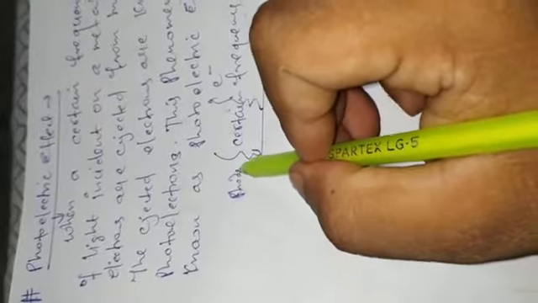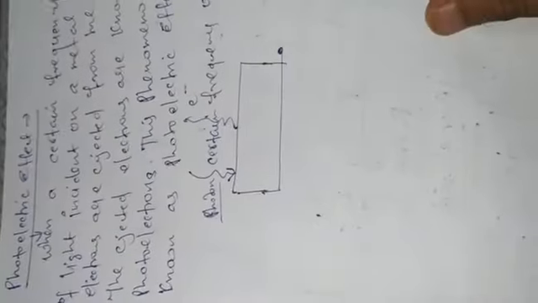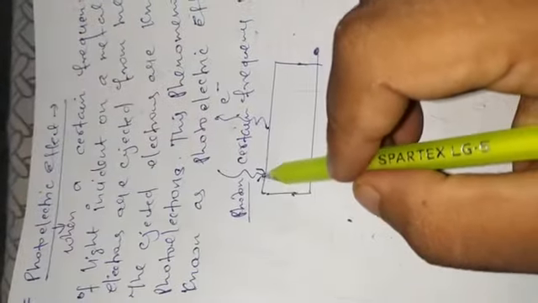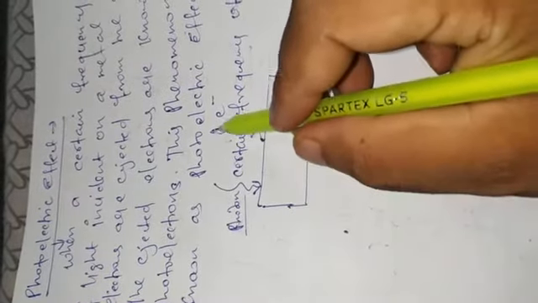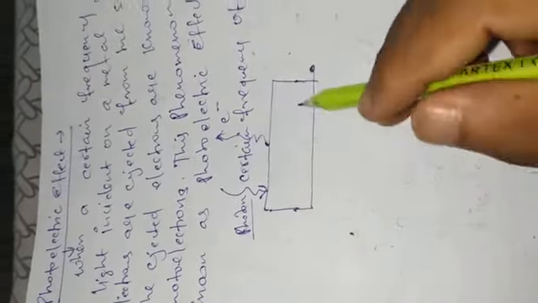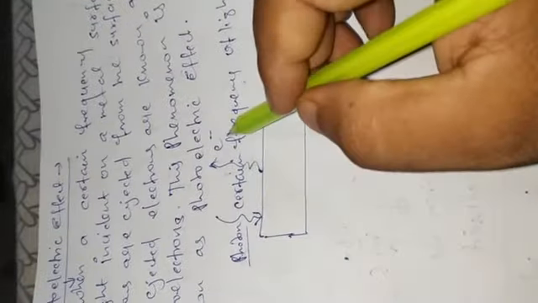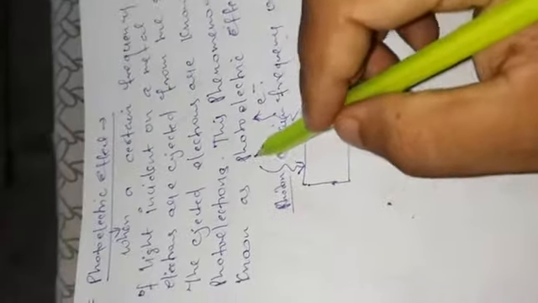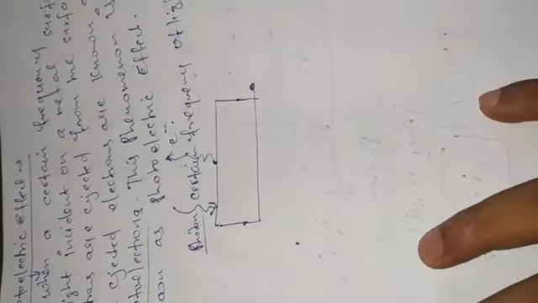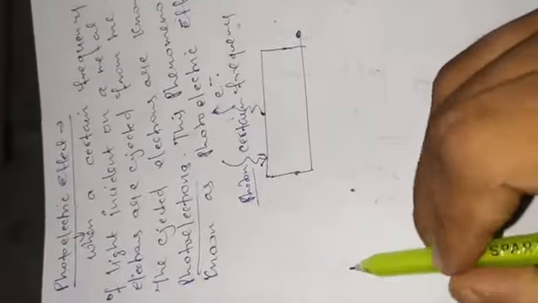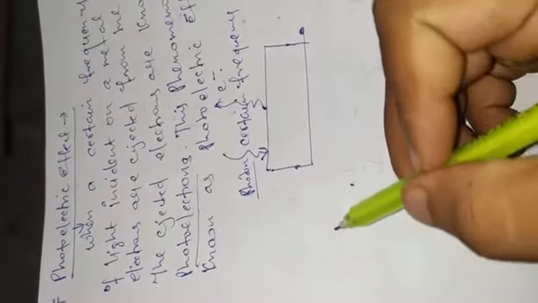So when photons fall on the metal surface, the energy of the photons is absorbed by the electrons and the electrons are ejected out of the metal surface. The ejected electrons are known as photoelectrons, and this phenomenon is known as the photoelectric effect. There are some terms related to the photoelectric effect.